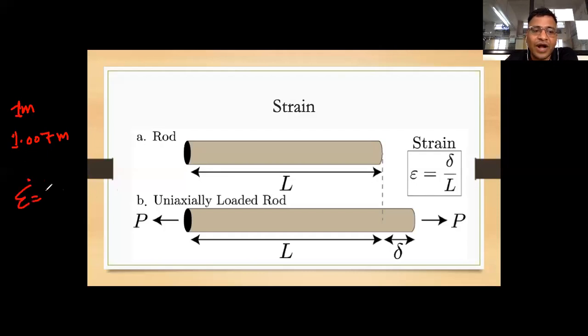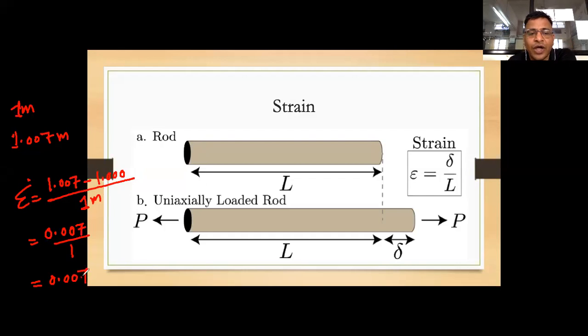So strain will be what? Change in dimension. How to calculate change in dimension? Changed dimension minus original dimension, divided by original dimension, right? That will give you the change. So how much is the change? 1.007 minus 1 will be 0.007, divided by 1, and the strain is nothing but 0.007.